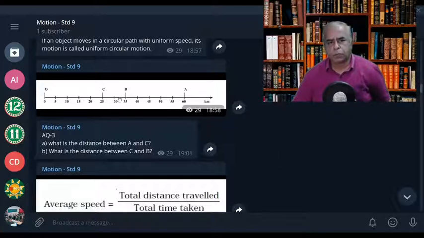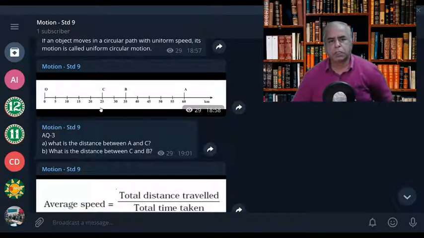But this is the forward direction. Suppose I ask you what is the displacement between A and C. Now it has reversed, is it not? The displacement is going in the reverse direction, so it goes back. So you have to say the initial position is here, 60.